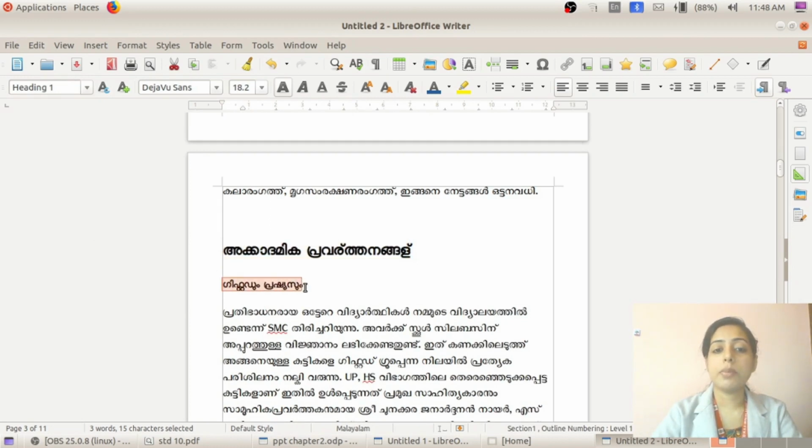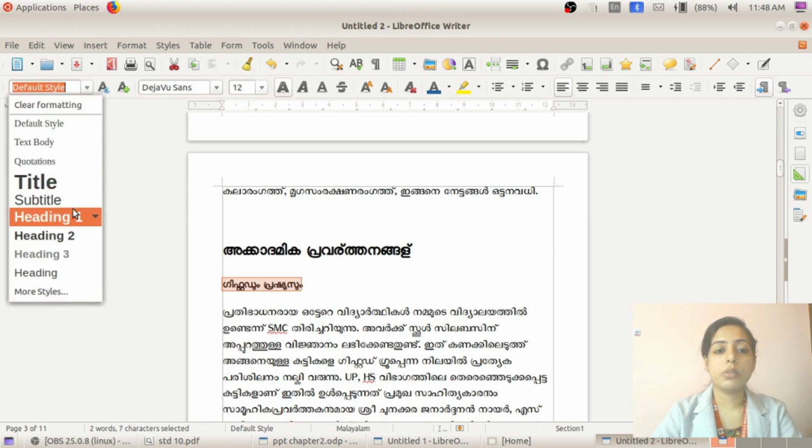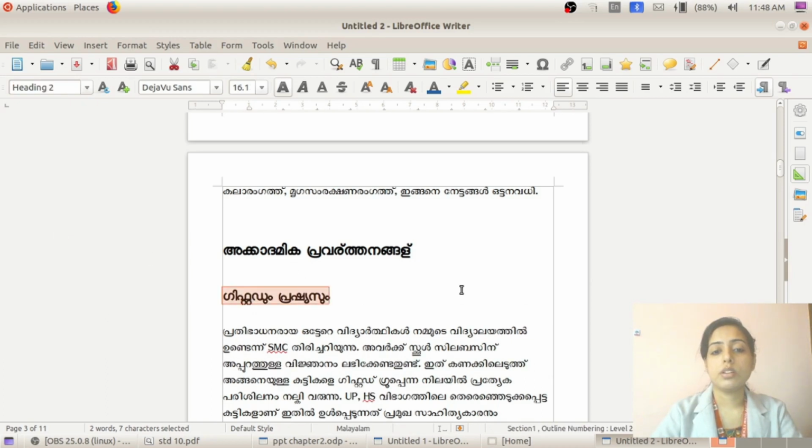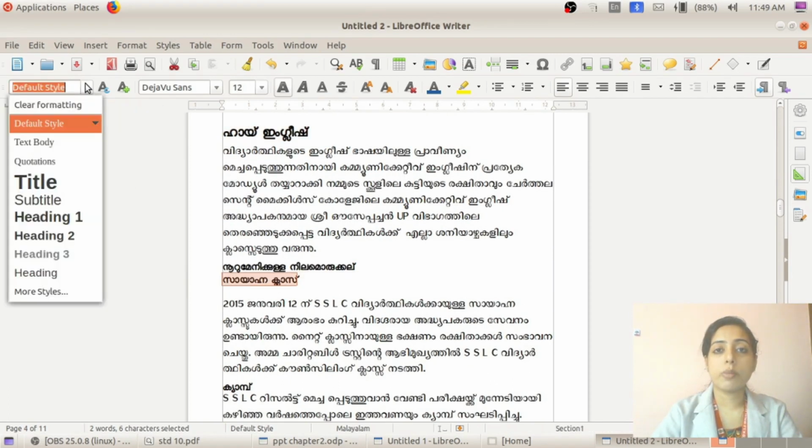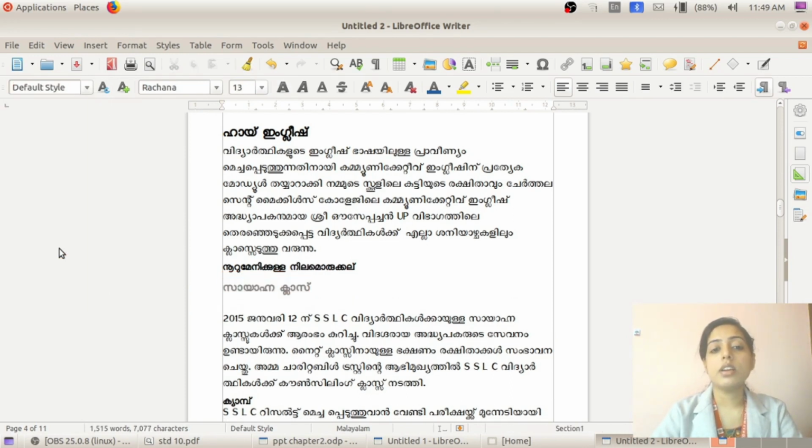And this is a subheading. For that we can apply another style. So select this, click on this drop down menu. Select heading 2. So we can see the difference. It is a little bit big. It is small compared to the other heading. And to this we can apply heading 3. Click on this drop down icon. Select heading 3. See the difference? So in this manner we can apply particular styles to particular headings.